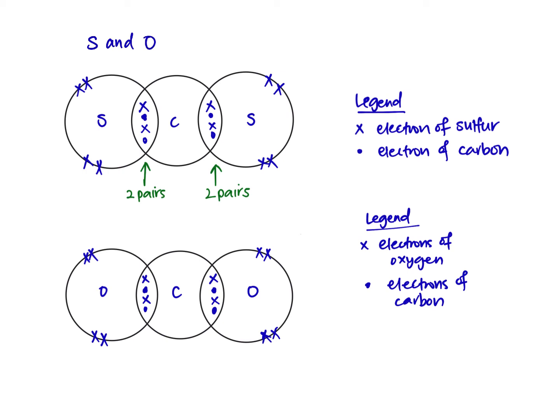Now, sulfur and oxygen are in the same group, and the group is group 6. So they have similar dot and cross diagrams. There are 2 pairs of sharing between carbon and sulfur. There are 2 pairs of sharing between carbon and oxygen. The only difference that is not illustrated here is that sulfur should be drawn bigger than the oxygen atom.